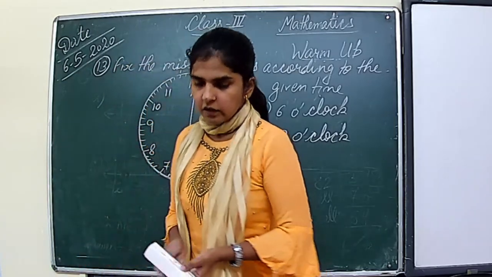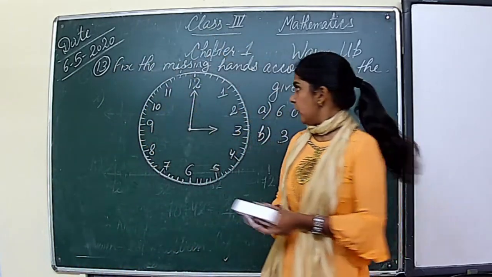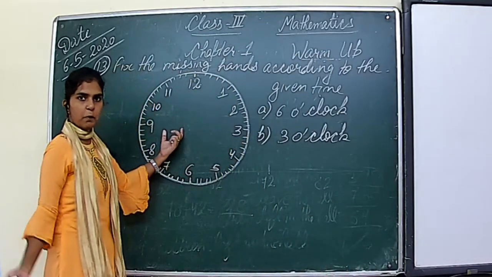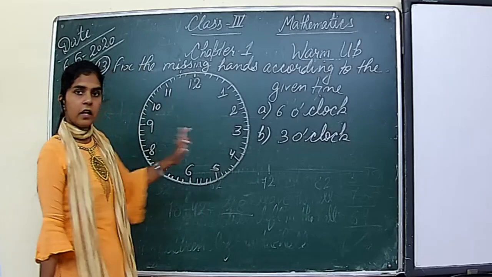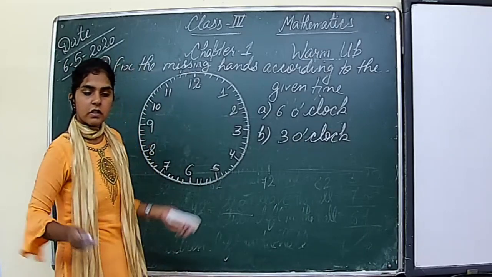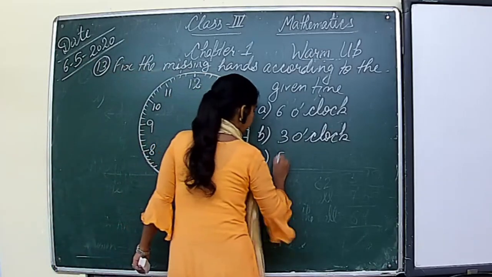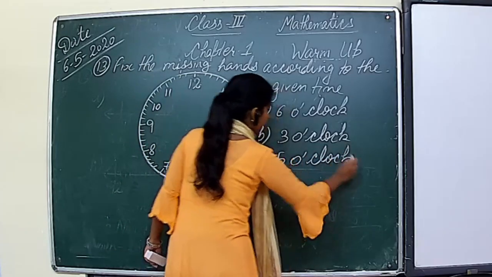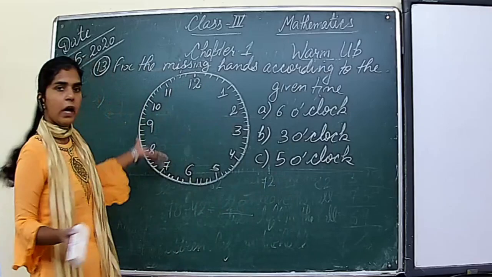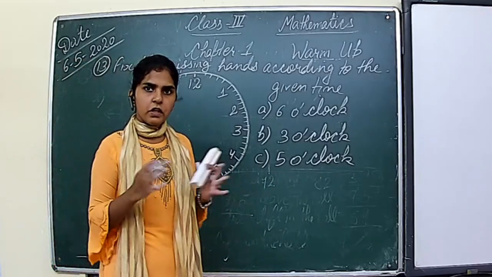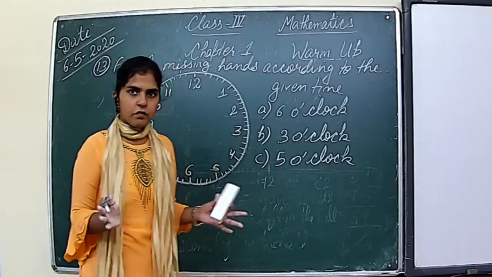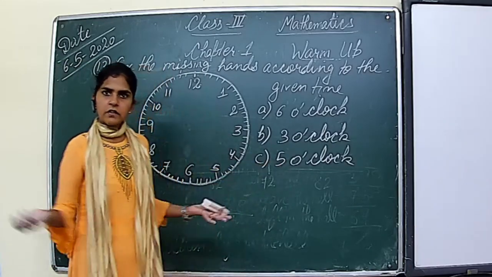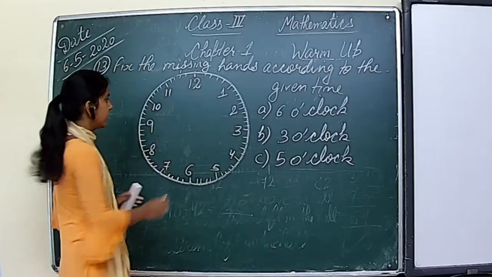Next part, no hand is given. The figure is like that, and the time is given. The time is 5 o'clock. Now no hand is given, it means we will draw both hands. So the clock is given, the time is given, let's draw the hands.